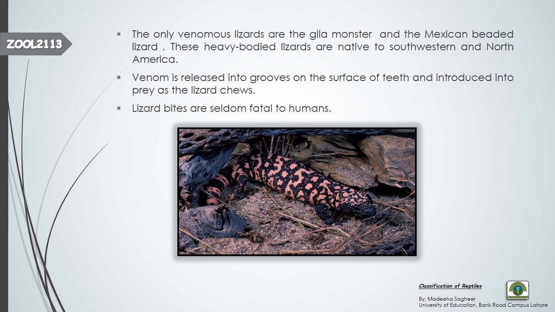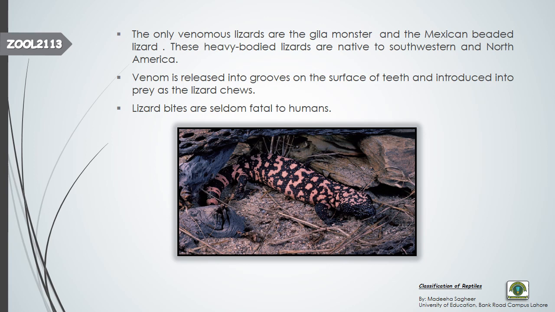Where is the venom released? Actually, they have teeth in their jaws, and the teeth have grooves. Grooves means they have depth. In the deep portion, they release venom. Venom means poison. They release poison in the grooves on the surface of the teeth and introduce it into the prey as the lizard chews.